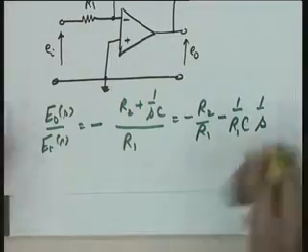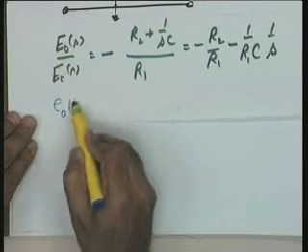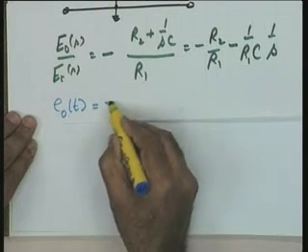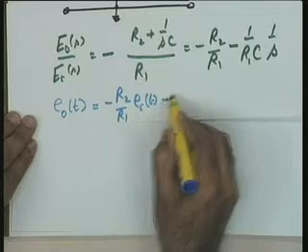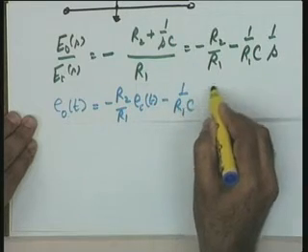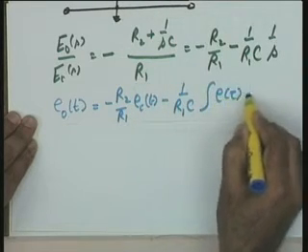I will like to look at this equation in a different way. For me, as far as the control system is concerned, it is a PI controller. Let us see how. Can I write this equation as E naught T equal to minus R2 by R1 EIT minus 1 by R1C integral of E tau d tau.